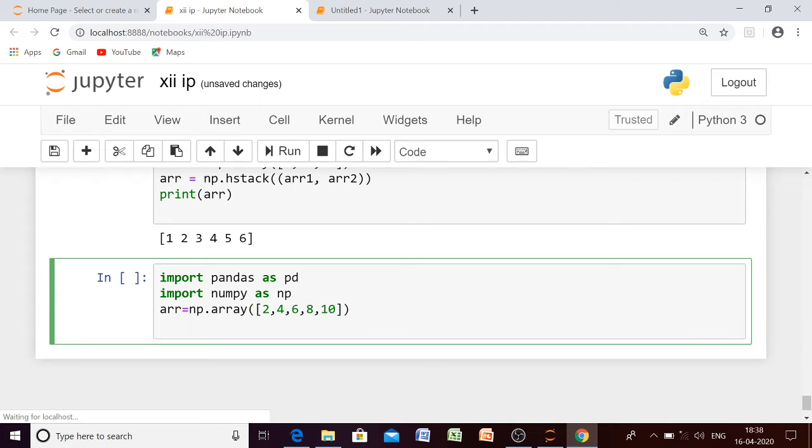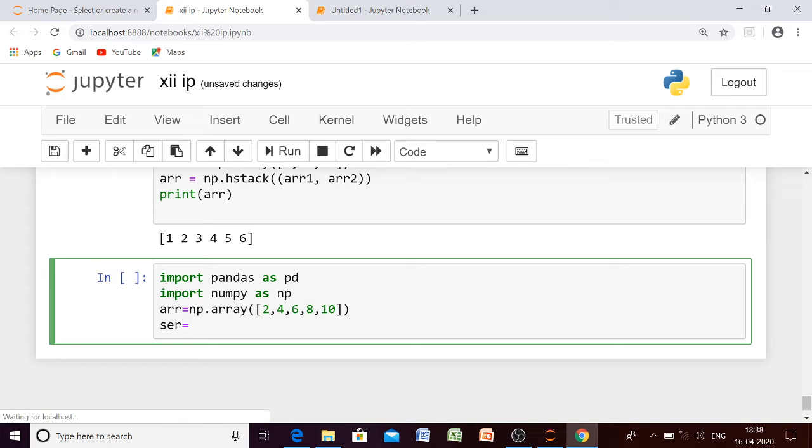Now using this array we are going to create our series. So let us take the name of series as ser, anything you may choose. Then we have to use the function Series, which is used to create series.